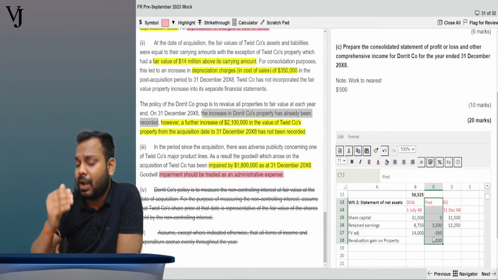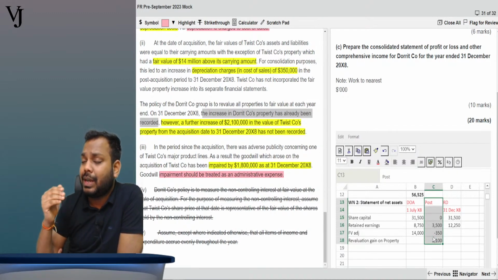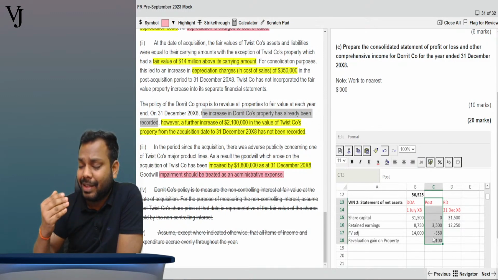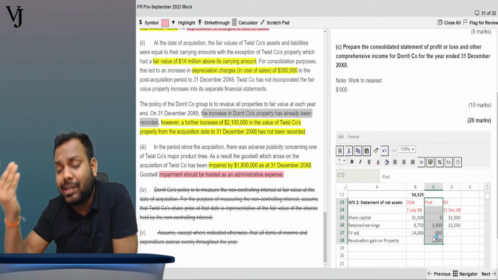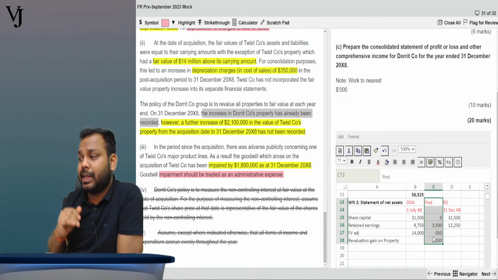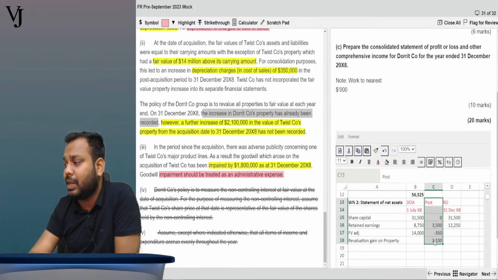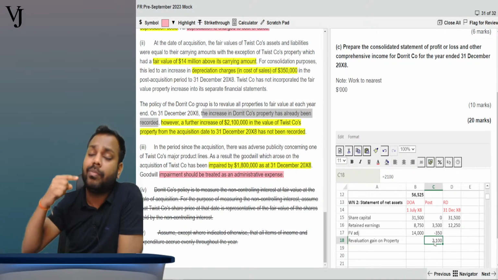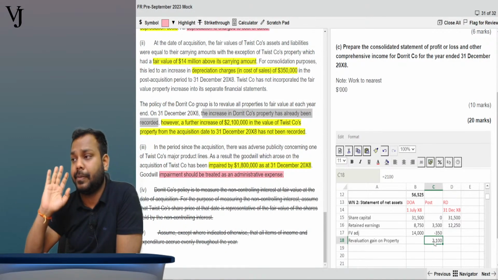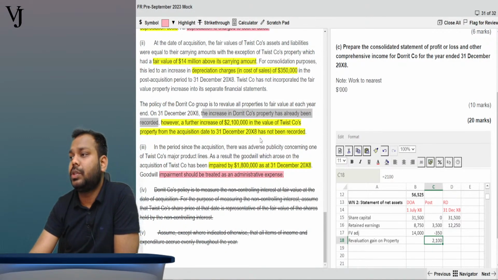So definitely it will have an impact of increased depreciation, but that impact will be in the next year, not in this year. So this is also done.